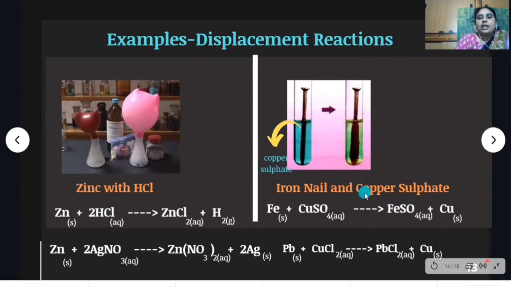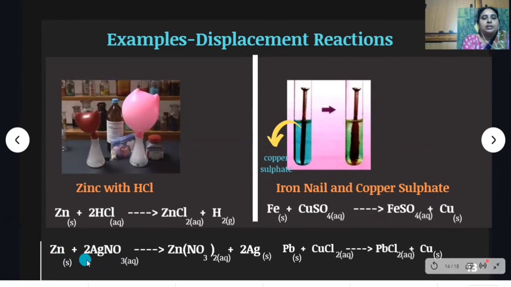So in this reaction, when iron reacts with copper sulfate, it produces ferrous sulfate and copper. Iron displaces copper from copper sulfate solution and occupies the place of copper. In this reaction, iron is more reactive than copper, so it displaces copper. See some more examples, children.